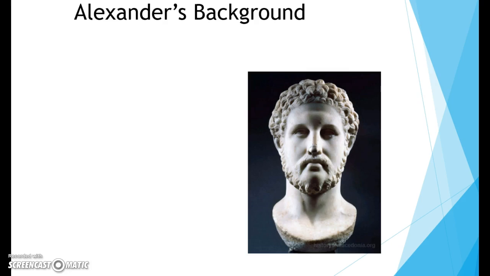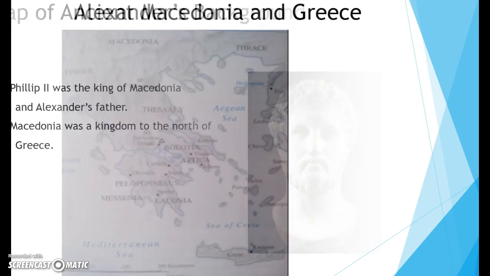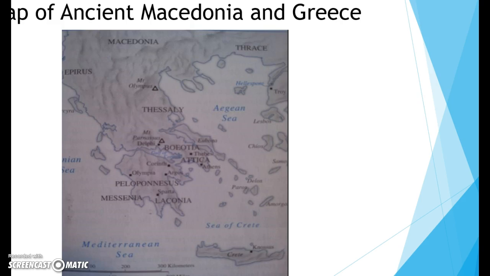Alexander's background. Who was Alexander's father? Where did Alexander come from? Philip II was king of Macedonia. The picture here is of a sculpture of him. He was Alexander's father. Macedonia was a kingdom to the north of Greece. Here is a map of Macedonia and Greece. You can see Macedonia at the top.